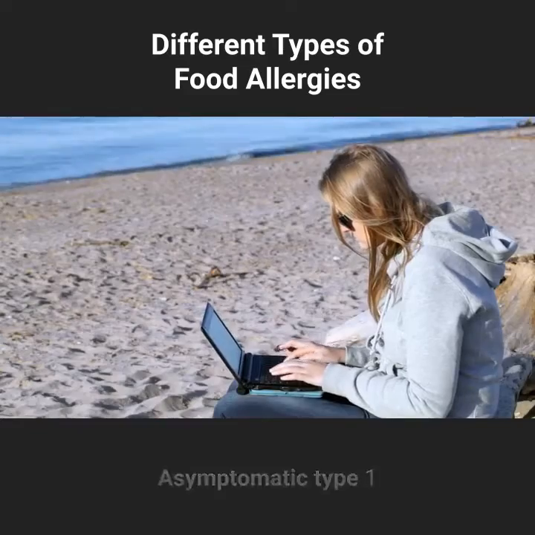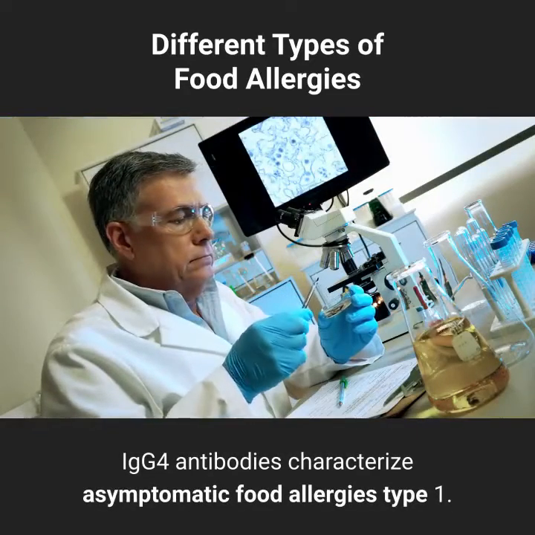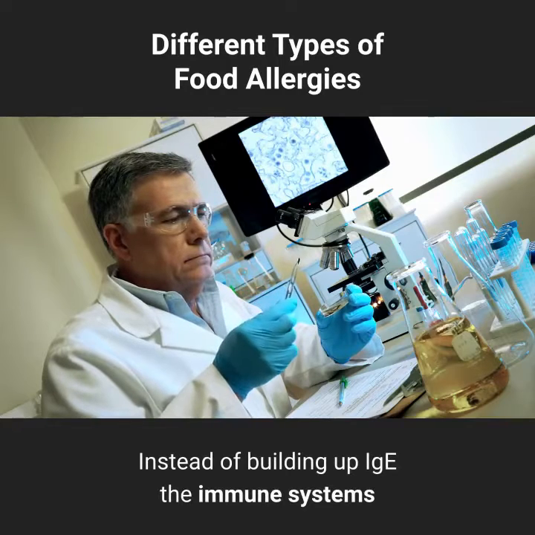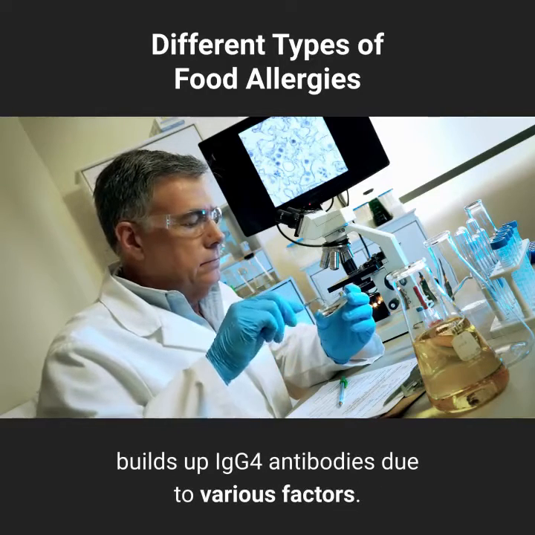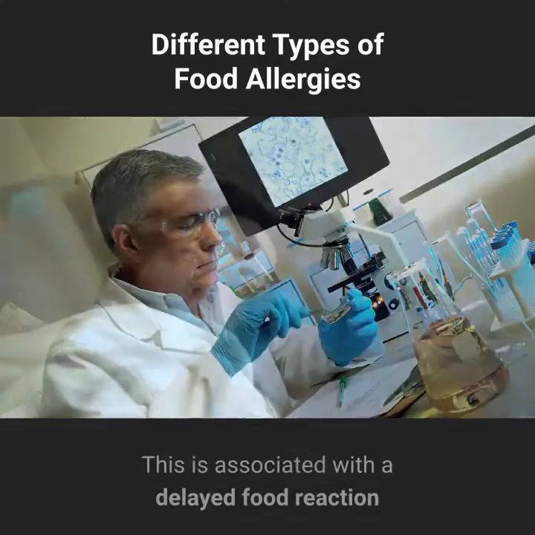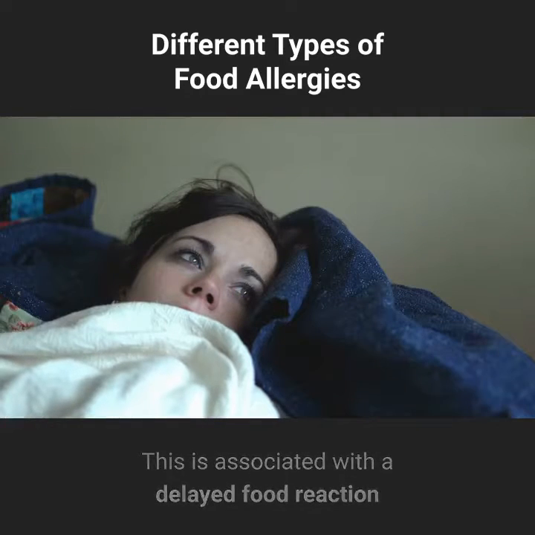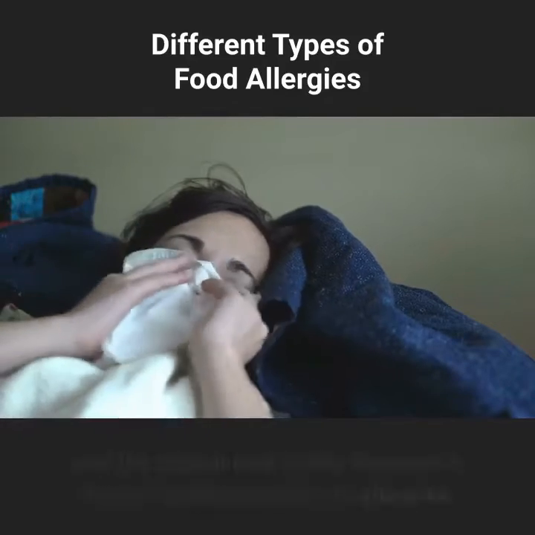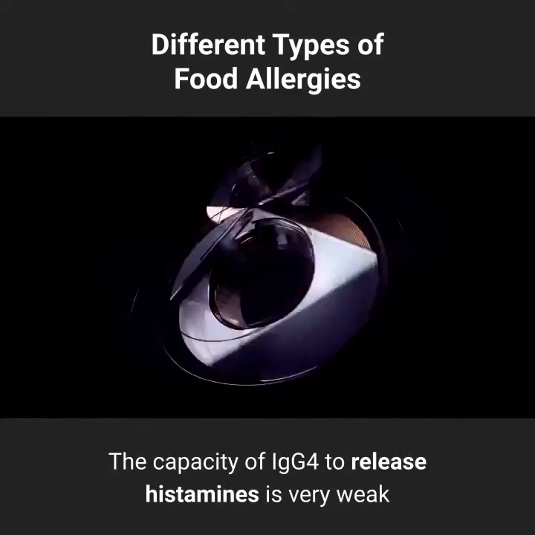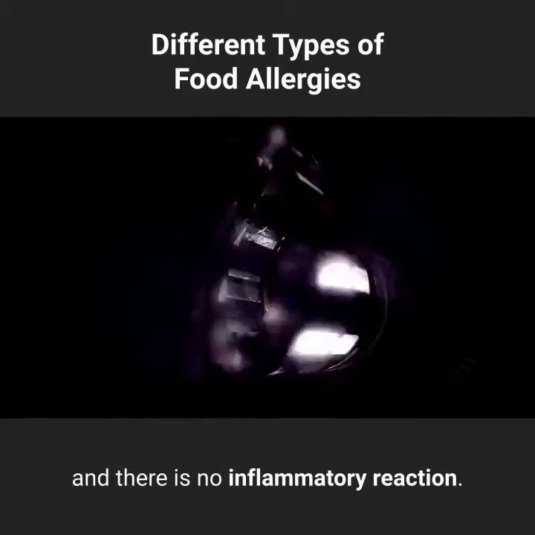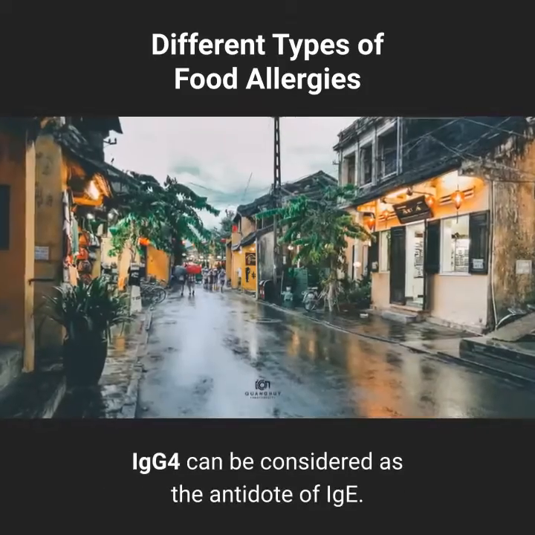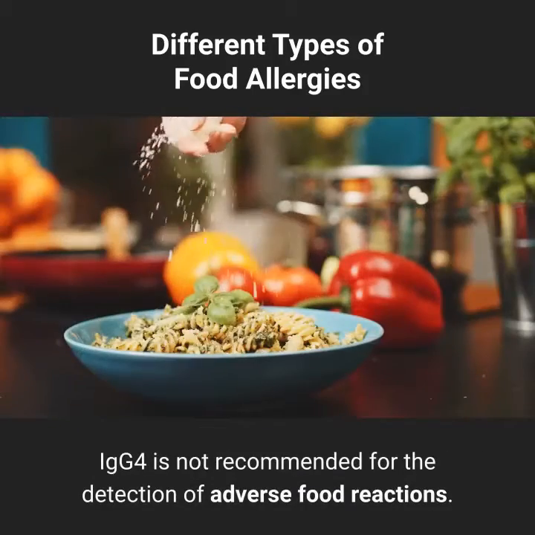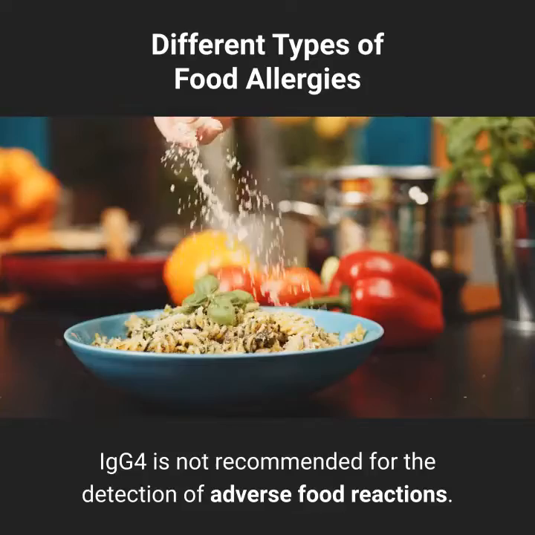Asymptomatic type 1. IgG4 antibodies characterize asymptomatic food allergies type 1. Instead of building up IgE, the immune system builds up IgG4 antibodies due to various factors. This is associated with a delayed food reaction and the patient may hardly experience any symptoms common to allergies. The capacity of IgG4 to release histamines is very weak and there is no inflammatory reaction. IgG4 can be considered as the antidote of IgE. IgG4 is not recommended for the detection of adverse food reactions.